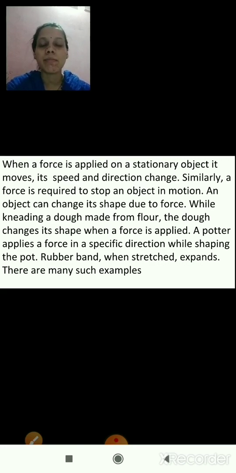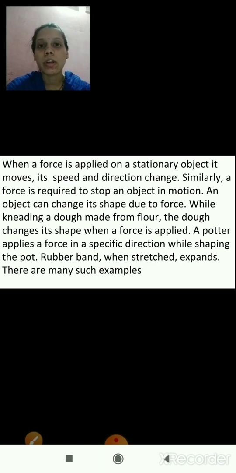Which are the examples of contact force? Pulling, pushing, lifting, throwing the ball. These are all examples of contact force. And which are the examples of non-contact force? Magnetic force. The nails are attracted towards a magnet. This is an example of non-contact force. One more example is gravitational force.